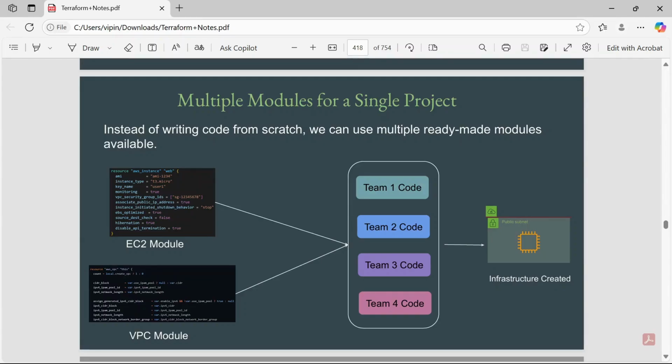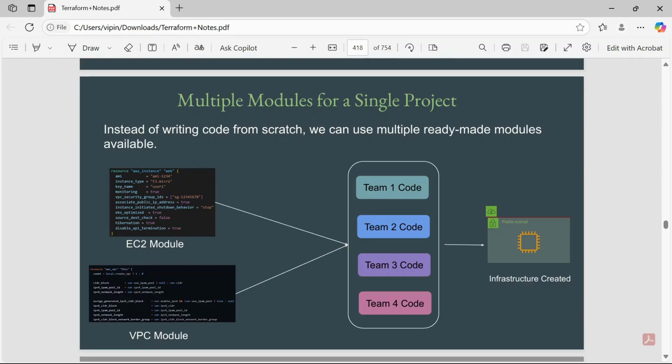Team 2 needs both EC2 and VPC, so they can call both modules and provision both as per their requirement. This is how we can use Terraform modules and follow the best practices defined by Terraform.